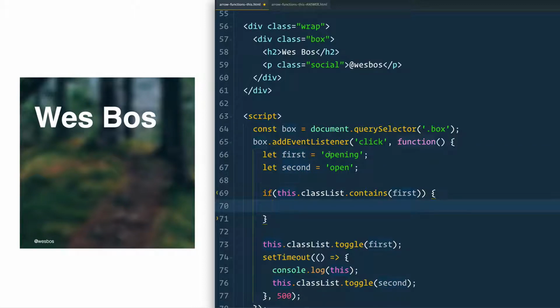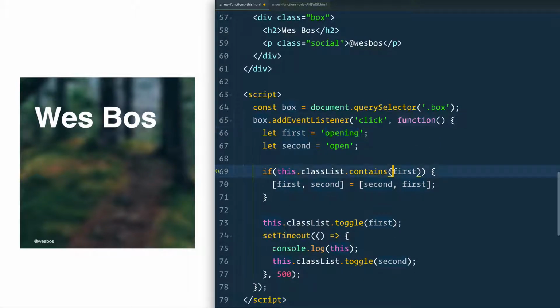And this is going to look forward to our destructuring exercise. But little hot tip, if we want to switch two variables with ES6, you can simply do this: [first, second] = [second, first]. And that will just switch the values. So then first will be equal to open, and second will be equal to opening. And then they will close in the opposite order that they've been opened.